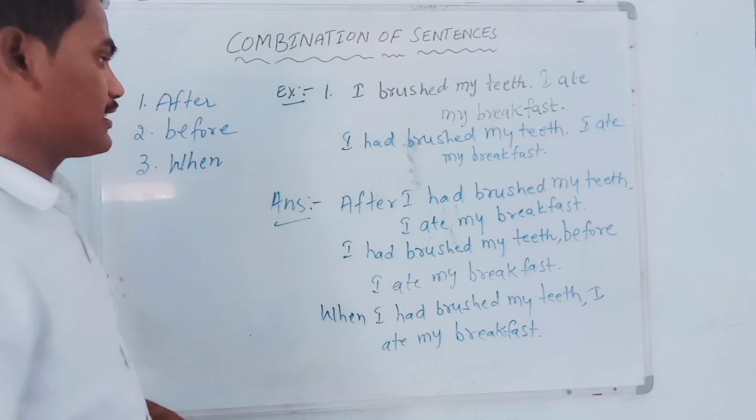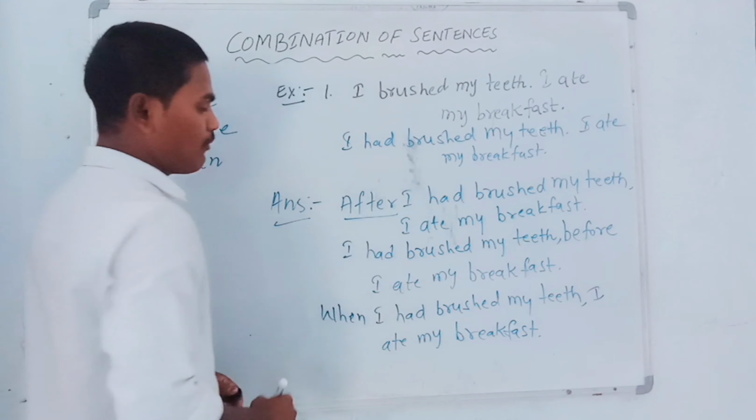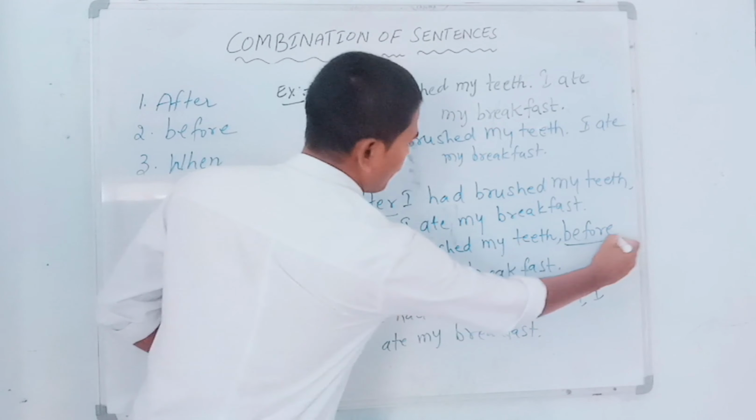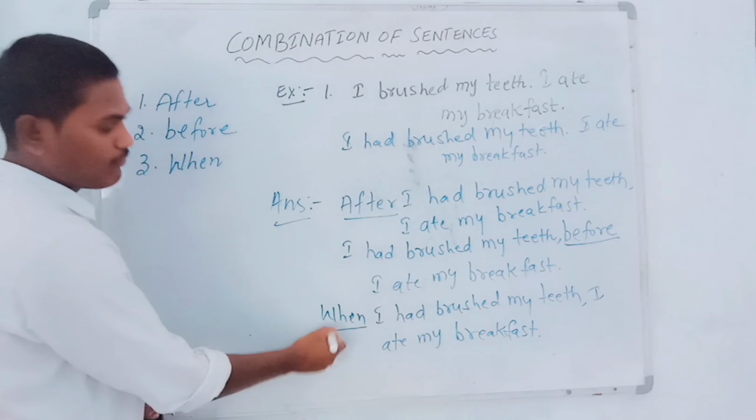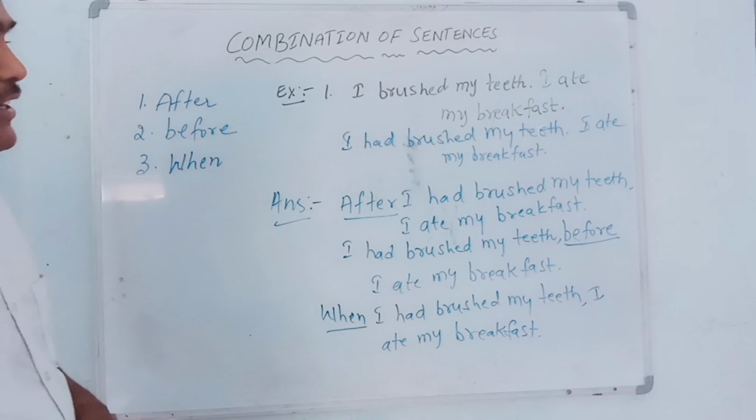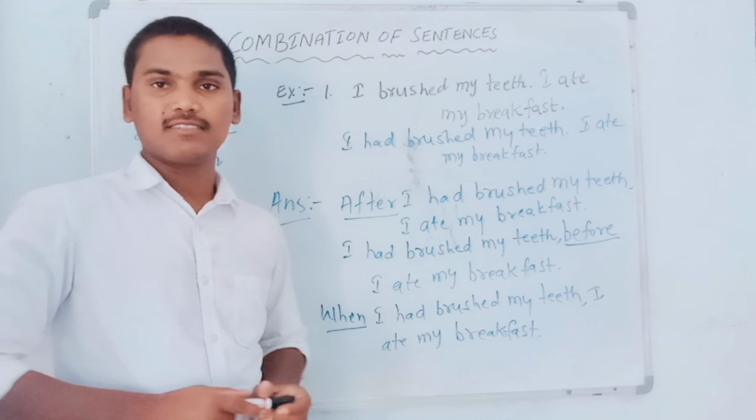So dear students, this is the way to combine two sentences with the help of after, and with the help of before, as well as with the help of when. This is the way to combine two sentences as a single sentence with the help of these three words.